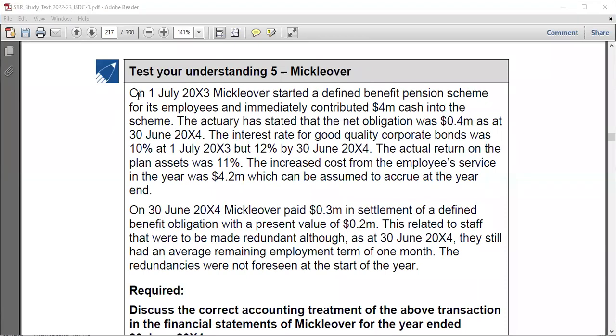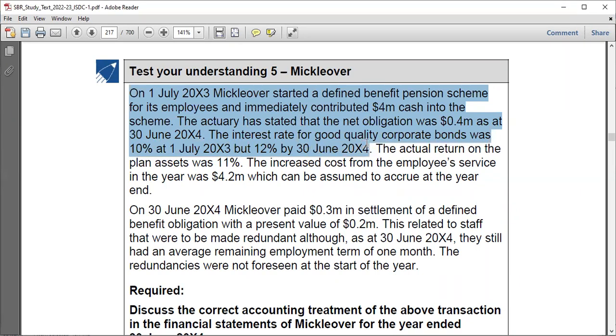The question says that on 1st July 20X3, Nick Howe started a defined benefit pension scheme for its employees and immediately contributed 4 million. So this is a contributions issue. The actuary has stated that the net obligation was 0.4 as at 30 June 20X4. This is the end of the year, 1 year later, right? And the interest rate for good quality corporate bonds was 10% at 1st July 20X3, the beginning of the year, but 12% at 30 June 2024.